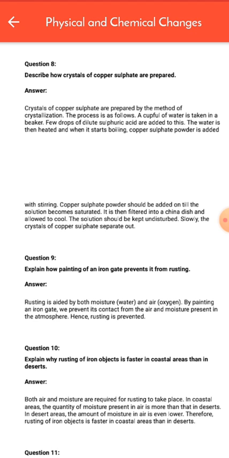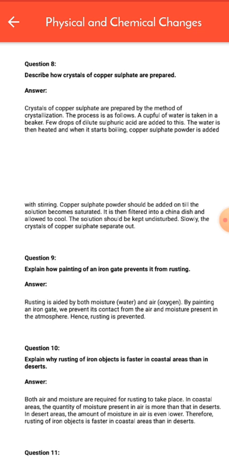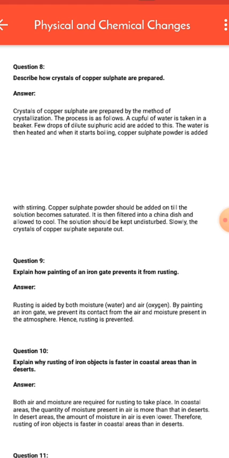Describe how crystals of copper sulfate are prepared. Answer is, crystals of copper sulfate are prepared by the method of crystallization. The process is as follows. A cup full of water is taken in a beaker. A few drops of dilute sulfuric acid are added to this. The water is then heated, and when it starts boiling, copper sulfate powder is added with stirring.